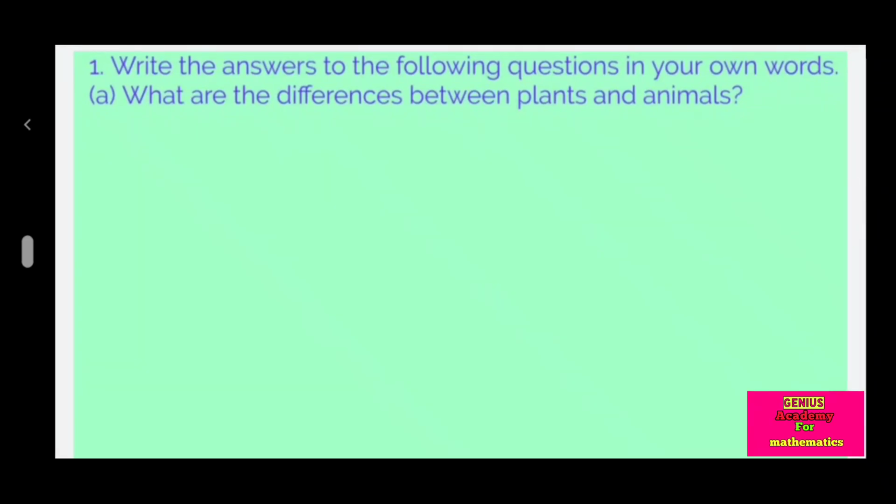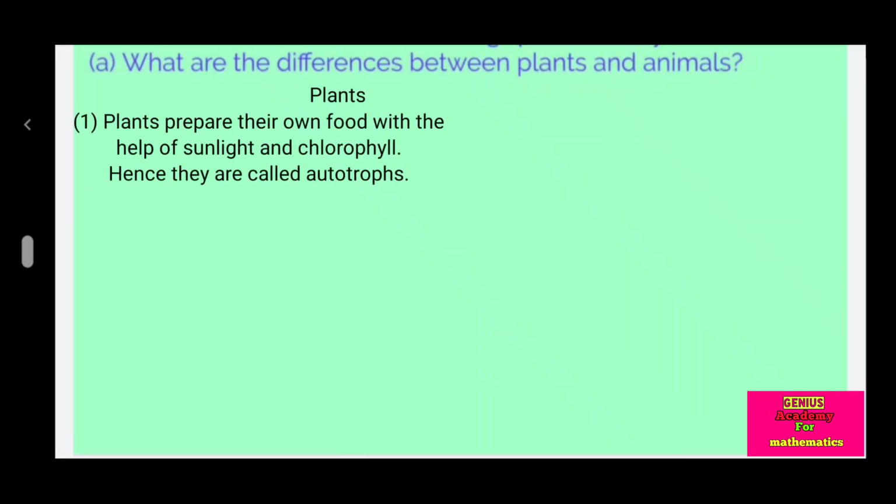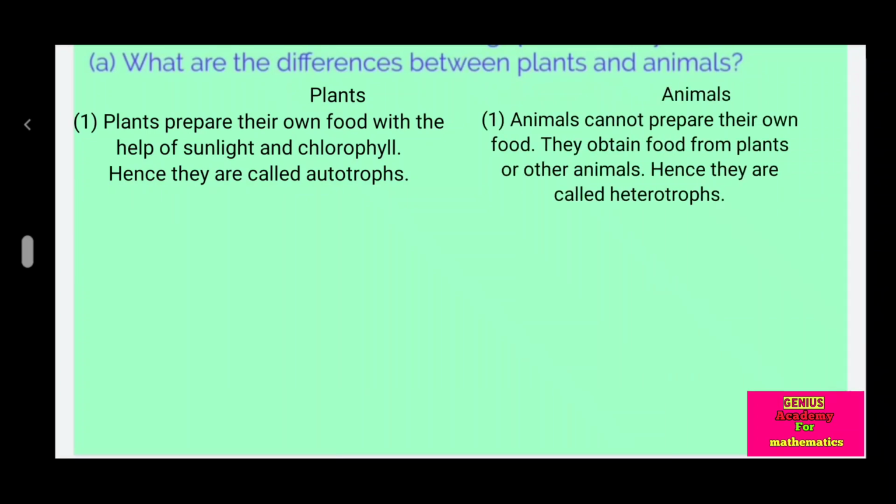Question first. Write the answer to the following questions in your own words. A. What are the differences between plants and animals? Answer: Plants prepare their own food with the help of sunlight and chlorophyll, hence they are called autotrophs. Animals cannot prepare their own food. They obtain food from plants or other animals, hence they are called heterotrophs.